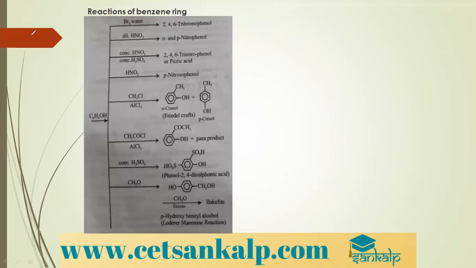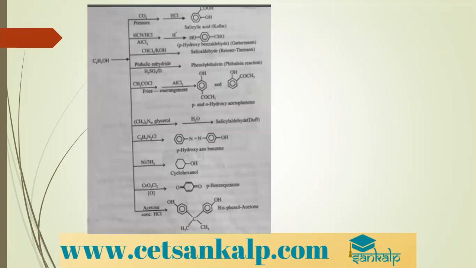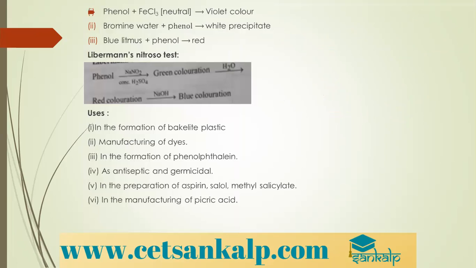Yes, so these are the reactions we have seen because of the benzene ring of phenols. This is another set and this is another set. Now, phenol with neutral ferric chloride gives violet color. This is a test for phenol. With bromine water, phenol gives white precipitate, and blue litmus paper, when you dip it in phenol, it turns red. That means it shows the acidic nature of phenol. So these are the tests of phenols.